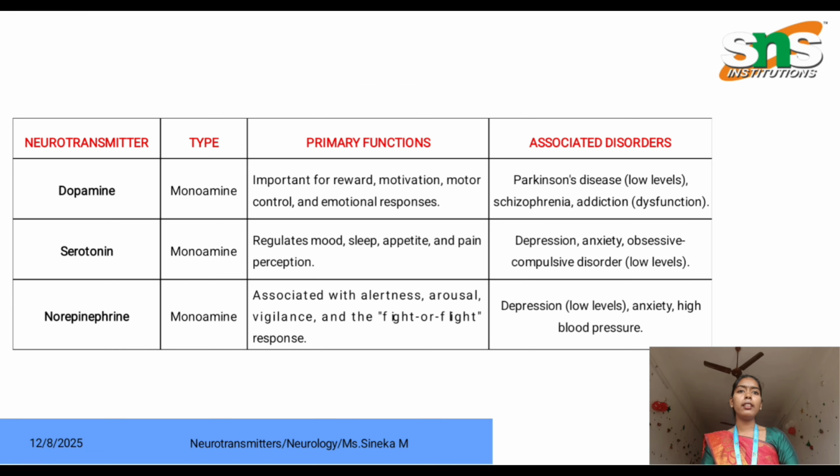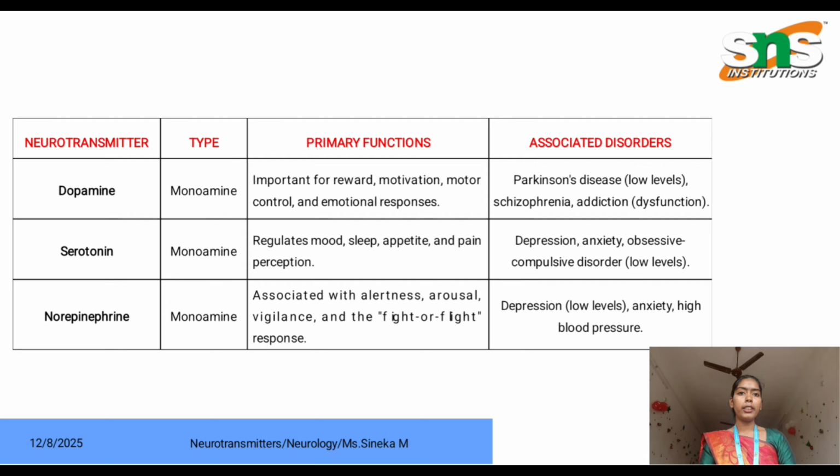Next is dopamine, a monoamine. It is important for reward and motivation, motor control and emotional response. Dopamine related disorders are Parkinson's disease, which will mainly affect the coordination and movements in our body, and schizophrenia, which will affect our emotional status, and addiction dysfunction.